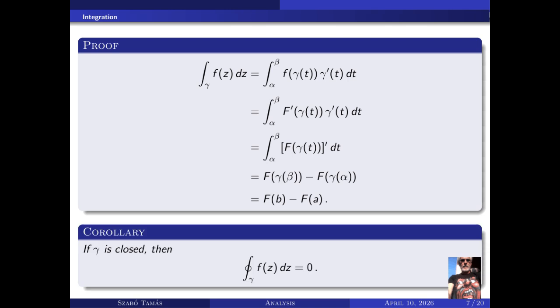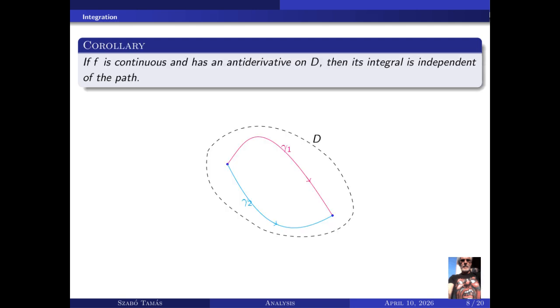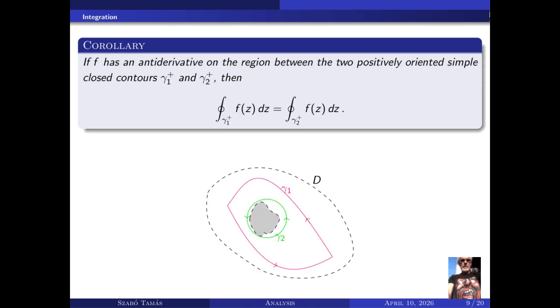If γ is closed, then the closed contour integral ∮_γ f(z) dz equals 0. If f is continuous and has an antiderivative on D, then its integral is independent of the path. If f has an antiderivative on the region between the two positively oriented simple closed contours γ1+ and γ2+, then the closed contour integral over γ1+ of f(z) dz equals the closed contour integral over γ2+ of f(z) dz.